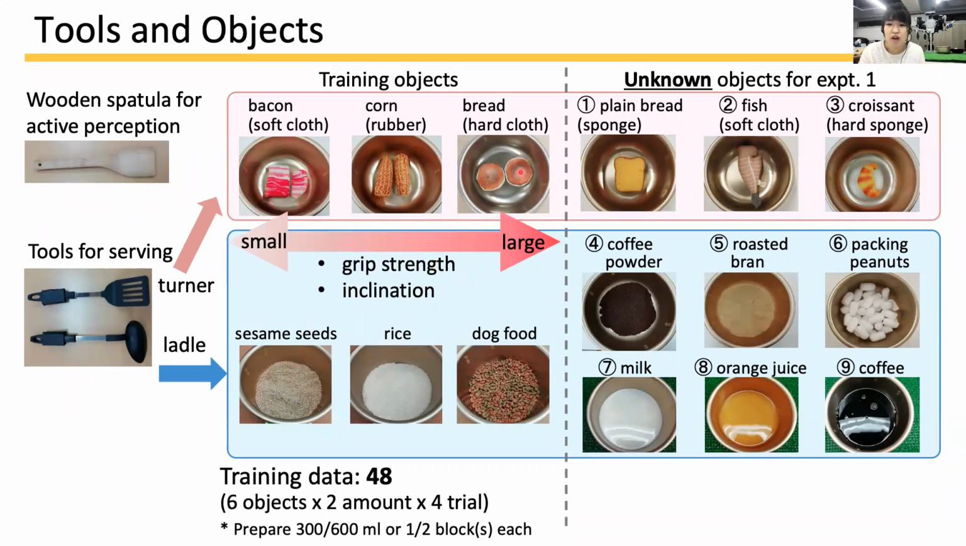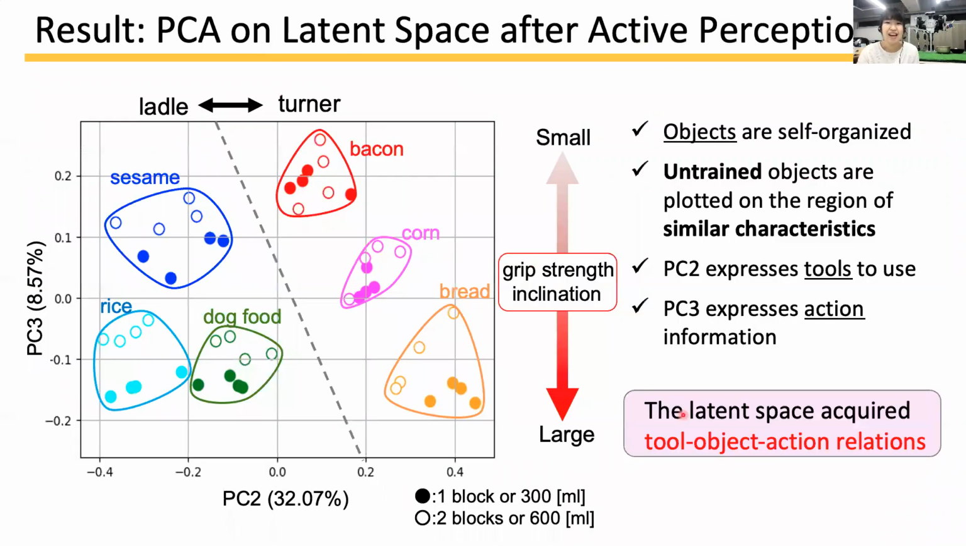For example, when the robot serves the bread, it grasped the turner strongly and tilted a lot because the bread was heavy and easy to slip. Whereas we used 9 different kinds of ingredients for evaluation. From this slide, I will show you the result.